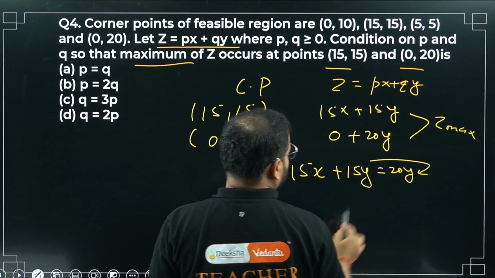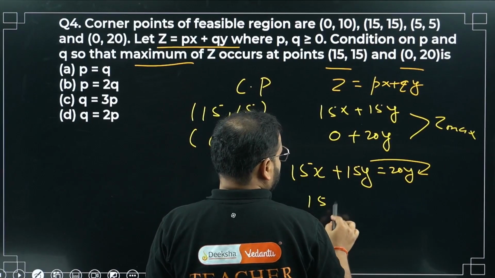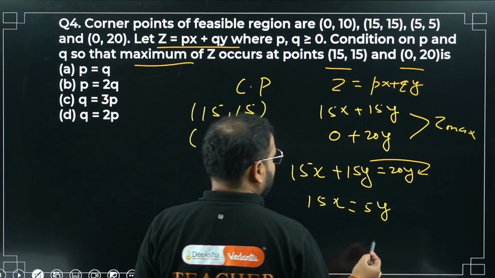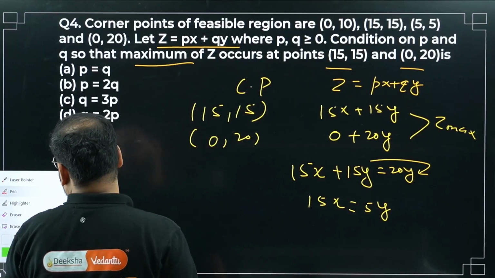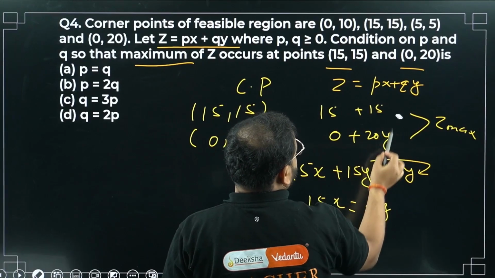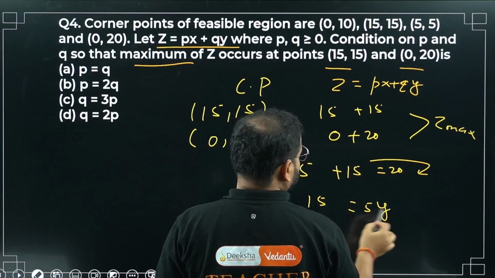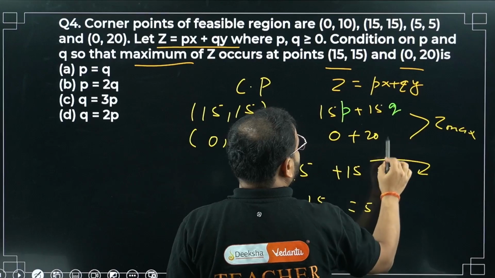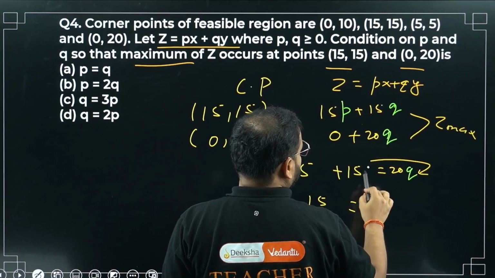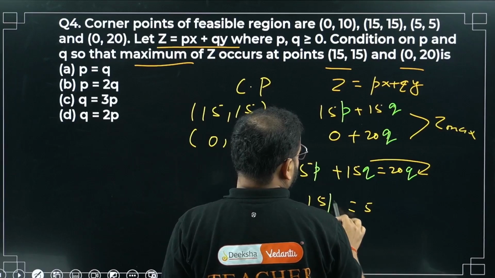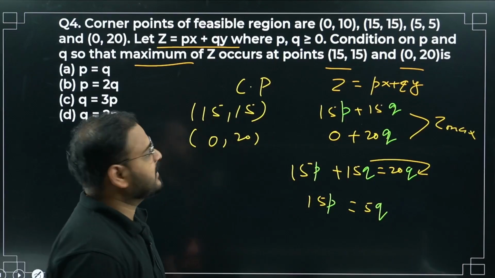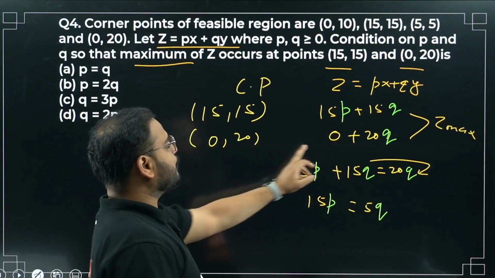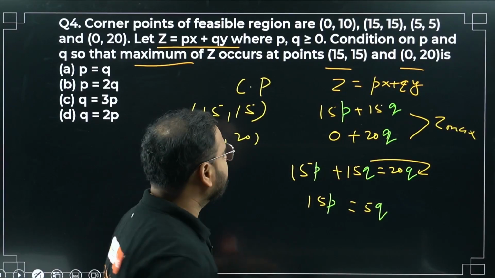20y, bring it out over here. I get 15x equals to what? 20 minus 15 is simply 5. So 5y, cancel it. Okay, one second, it's not x. I wrote an x everywhere, no? It's p and q, right? It is 15p, 15q. X and y values we are substituting, no? So 15p and 15q over here to 0p and 20q. Clear? They are equal, so like that.